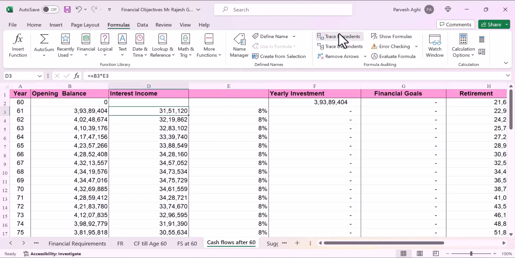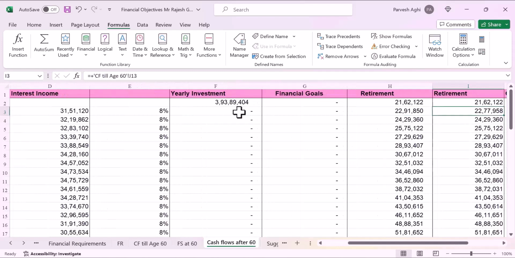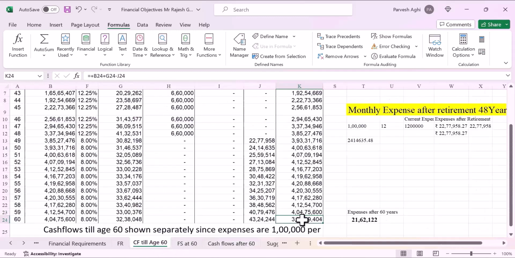So if you check the formula, it is 8% here. On 3 crore 93 lakhs, he earns 8%, which is 31 lakh 51,000, and spends about 22 lakhs 91,000. Again, this has been the opening, the expenditure at the age of 60, which we took from here. I'll show you again, it is just half of the expenditure at the age of 60, when he was spending 43 lakhs. Now he's going to spend 22 lakhs 62,122.